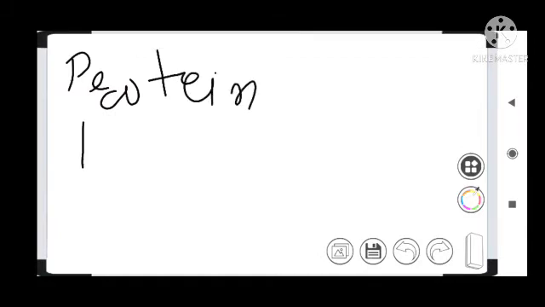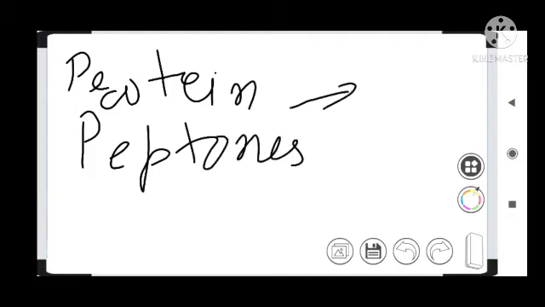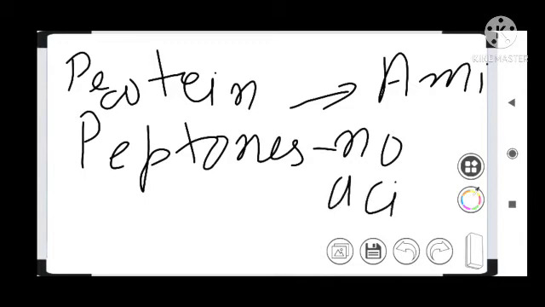Now food reaches from the stomach to the small intestine, and in this small intestine there are a number of enzymes. These enzymes break the protein, the peptones, whatever it is, and these break down into amino acids. These are the amino acids. In this way, in the end, protein breaks down into amino acids.